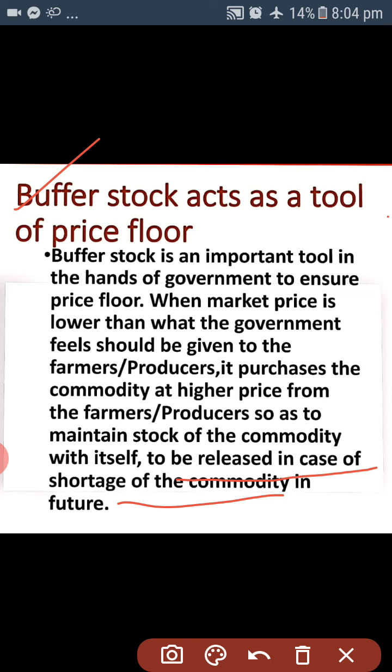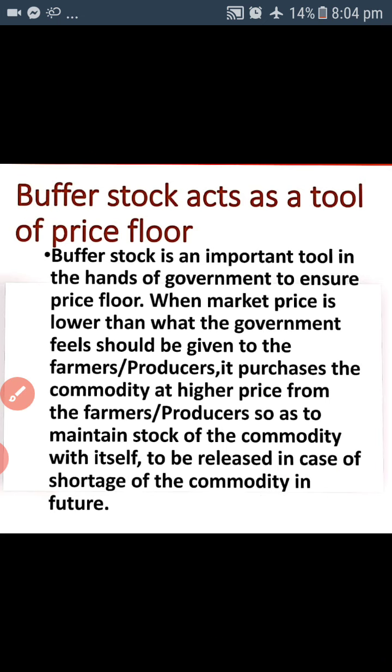This is the technique in the hands of government. Government generally purchases goods from the producers or farmers, and then makes a proper stock of it. That is called the buffer stock.